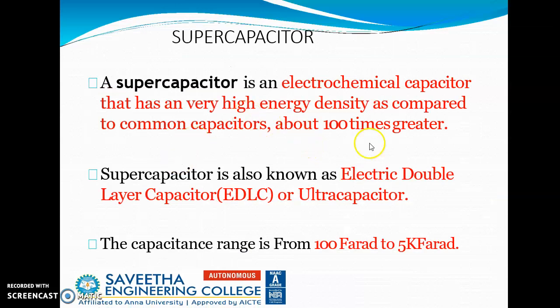A supercapacitor is an electrochemical capacitor that has a very high energy density as compared to common capacitors, about 100 times greater. They're also known as electric double layer capacitors or ultra capacitors. The capacitance range is from 100 farads to 5 kilofarads also.